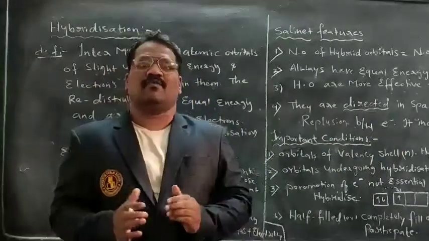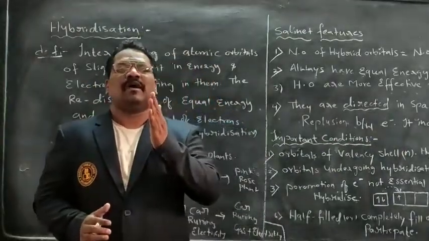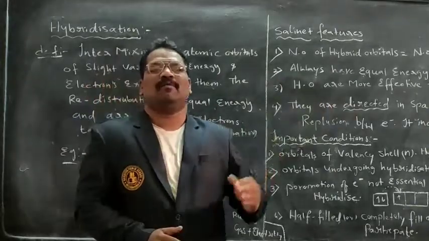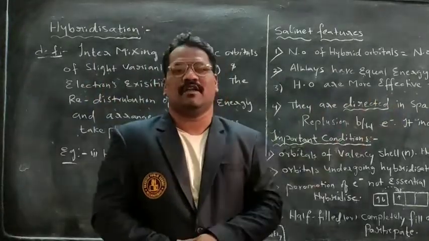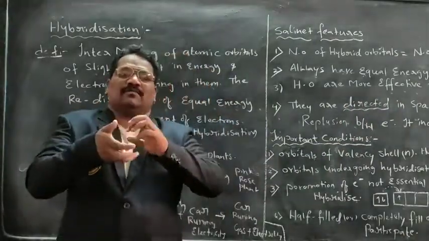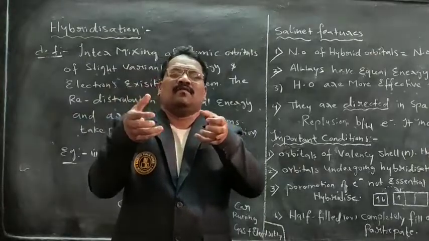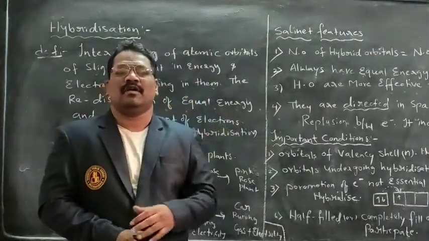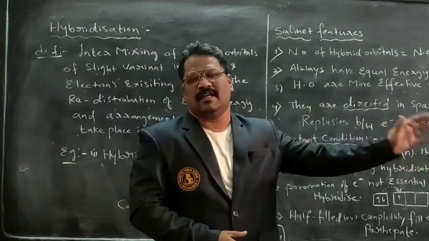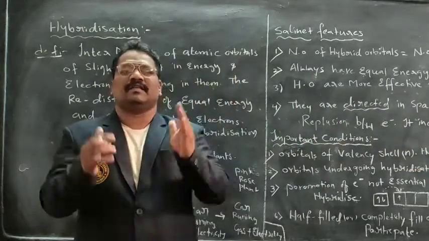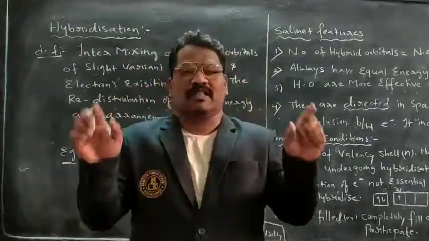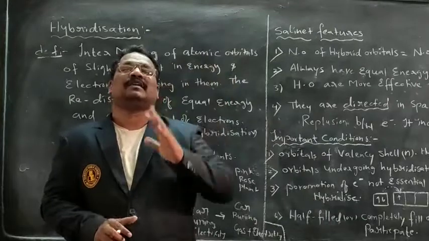When it comes to the shape of the molecule, it is decided by what? By the sigma bond only. The pi bond does not decide any shape of the molecule. A sigma bond is localized between the two atoms participating in bond formation, whereas a pi bond can be delocalized. This is regarding the two types of bond, sigma and pi, where multiple bonds exist within the molecule.